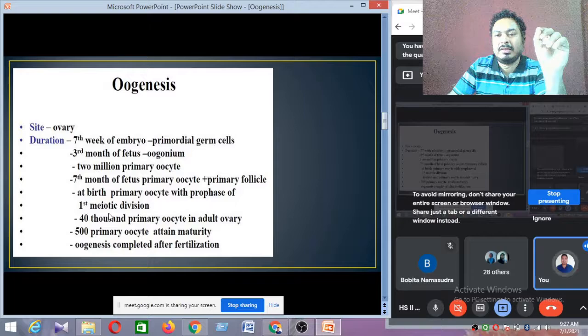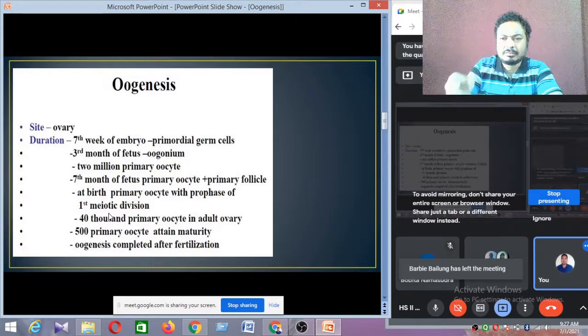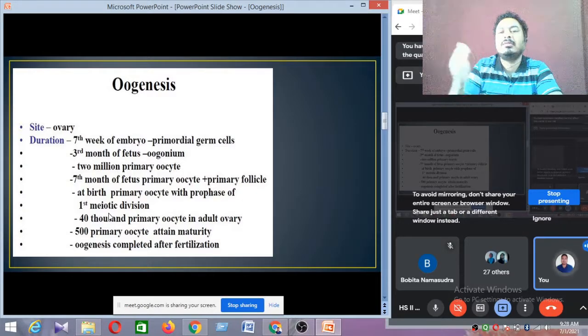All are arrested. But when the female attains puberty, between 11 and 16 years, these arrested secondary oocytes start the oogenesis process, and every month cyclically they release one ovum to the outside, which is called the menstrual cycle.